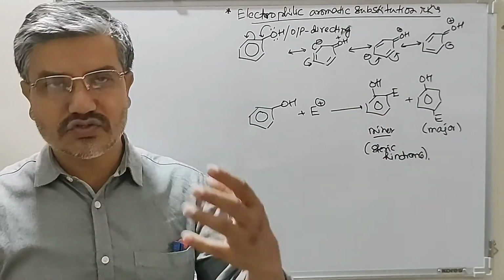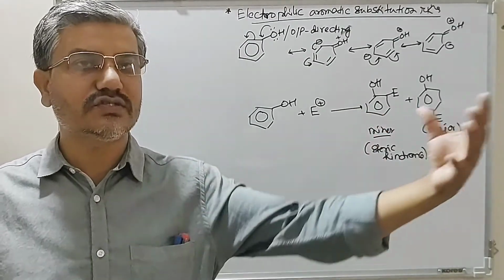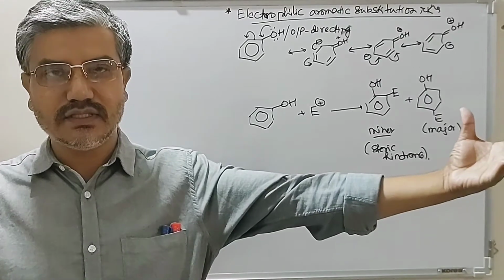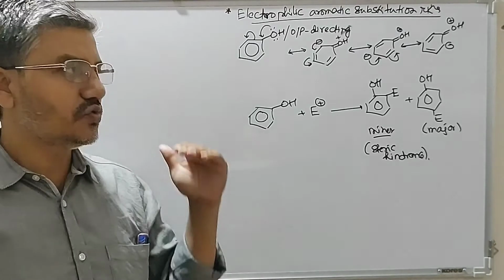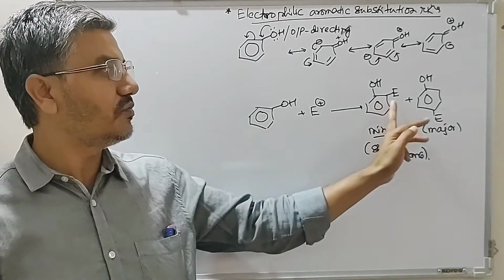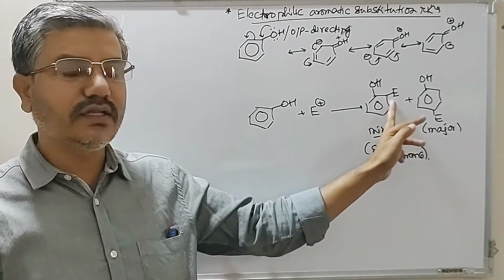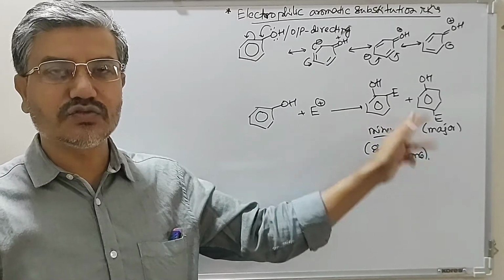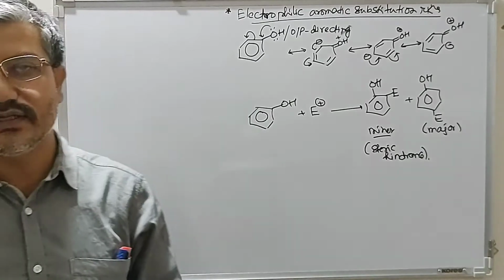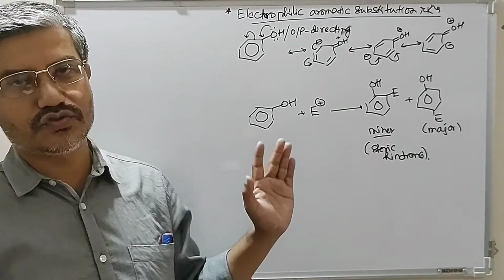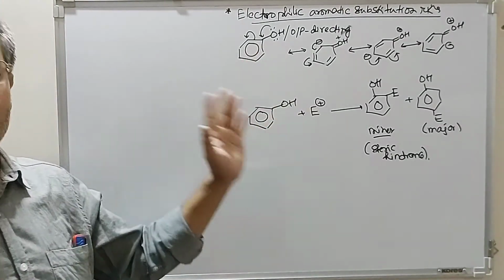For a particular structure, if the number of resonating structures increases, the stability of the species also increases. So the intermediate from the electrophile entering at ortho and para is more resonance stabilized than when it enters at the meta position. So you can opt either this way or this way.